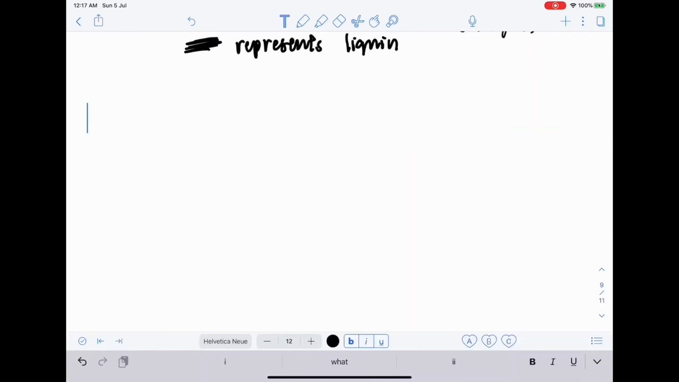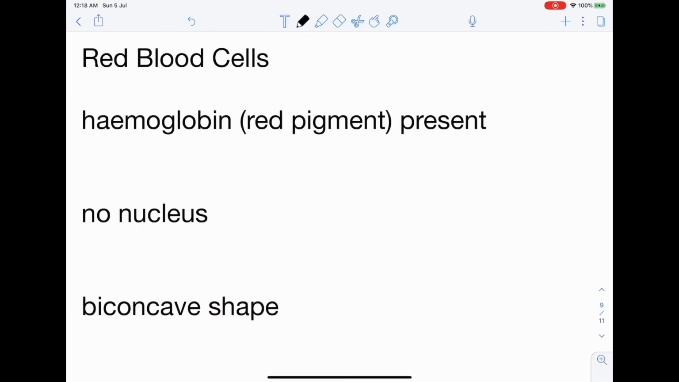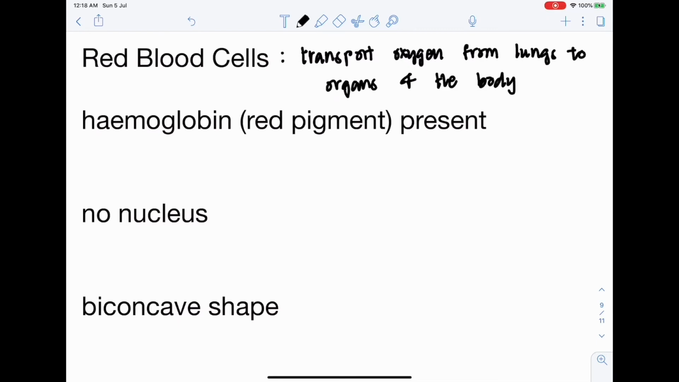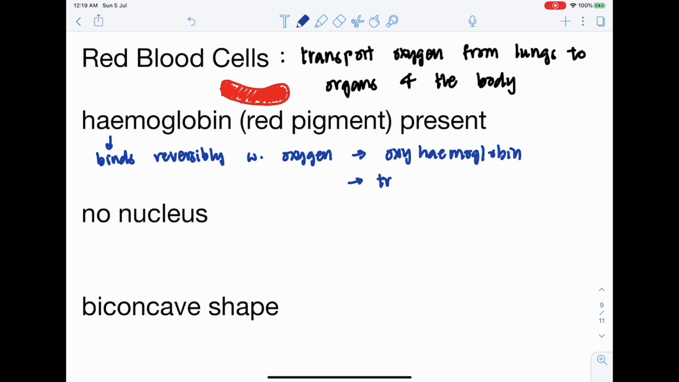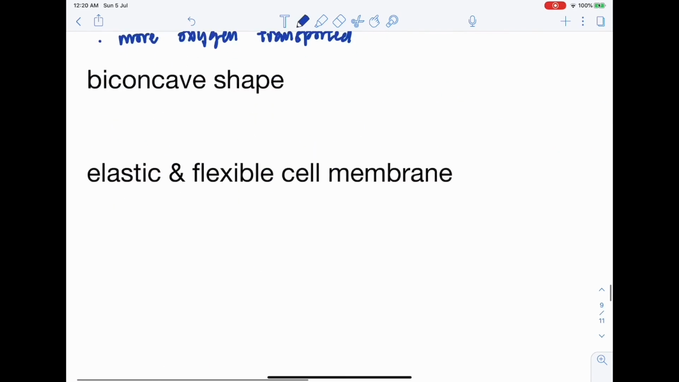Lastly, red blood cells. The main function of red blood cells is to transport oxygen from the lungs to the organs of the body. The first adaptation is the presence of hemoglobin, which is a red pigment. Hemoglobin binds reversibly with oxygen to form oxyhemoglobin, which helps to transport oxygen in the red blood cell around the body. The second adaptation is the lack of a nucleus. The absence of the nucleus allows more hemoglobin to be packed inside the cell, which means more oxygen can be transported.